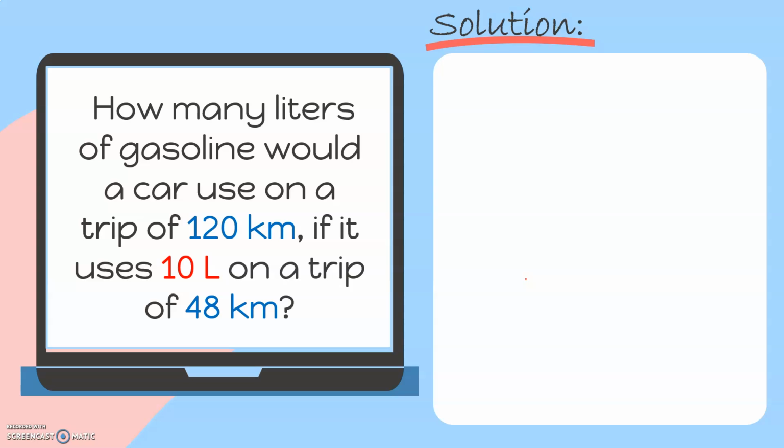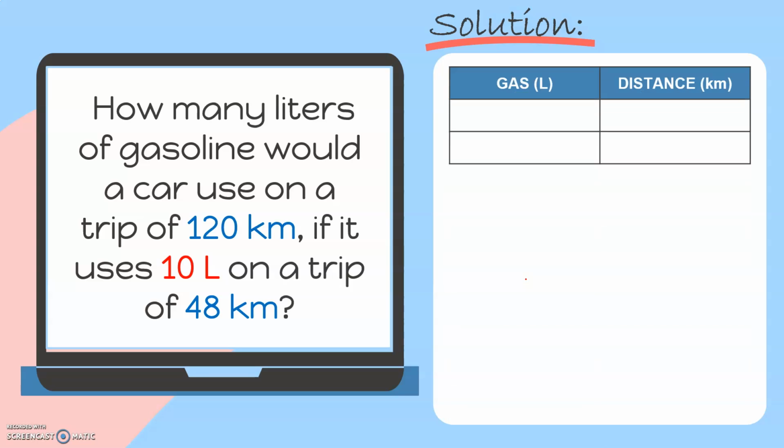How many liters of gasoline would the car use on a trip of 120 kilometers if it uses 10 liters on a trip of 48 kilometers? Okay. Let us use a table like this one for us to identify if this problem deals with direct proportion or if the quantities mentioned in this problem are directly proportional to one another. Okay. Since we have here kilometers, one of the quantities is distance and the other one is gas because of liters, and it was also mentioned in our problem.